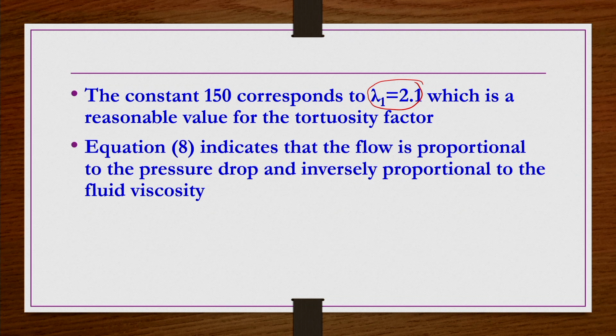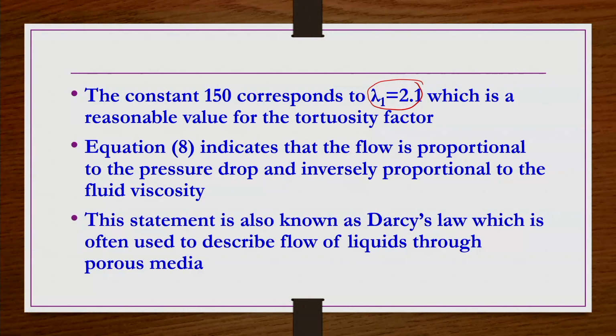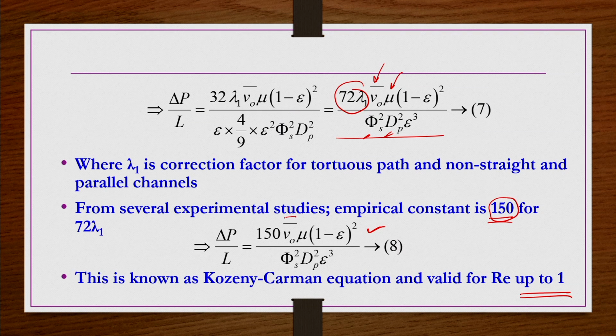So, equation 8 indicates that the flow is proportional to the pressure drop and inversely proportional to the fluid viscosity. This statement is also known as Darcy's law, which is often used to describe the flow of liquids through porous media. Here the flow velocity V naught bar is proportional to the pressure drop and inversely proportional to the viscosity, which is consistent with Darcy's law used for flow through porous media.